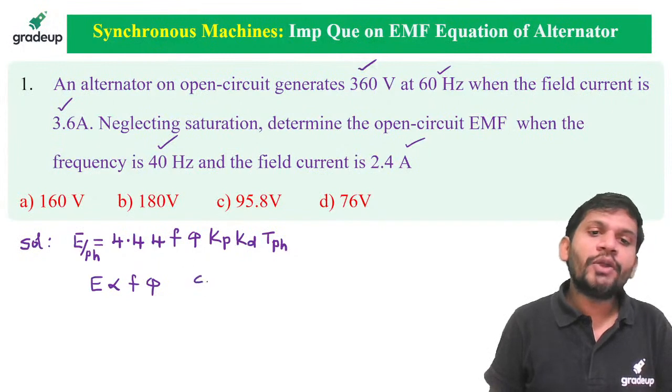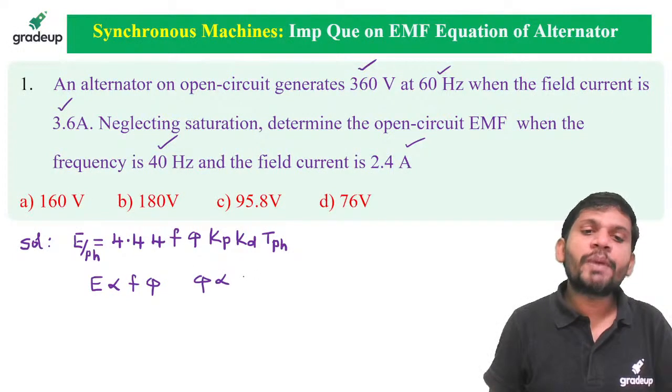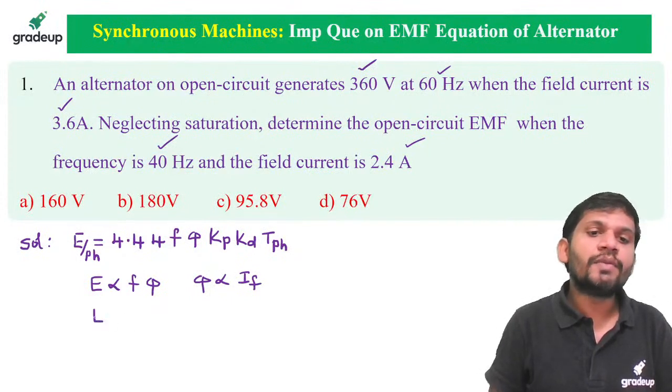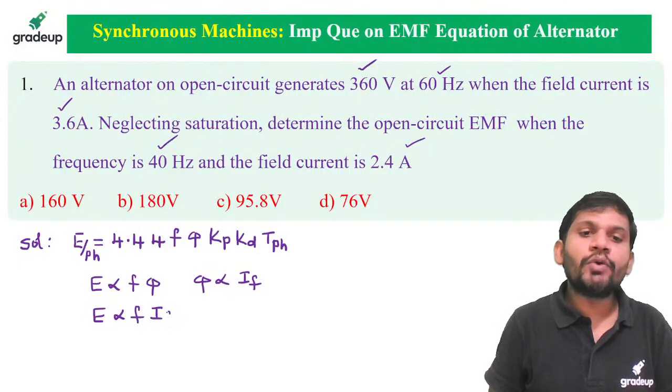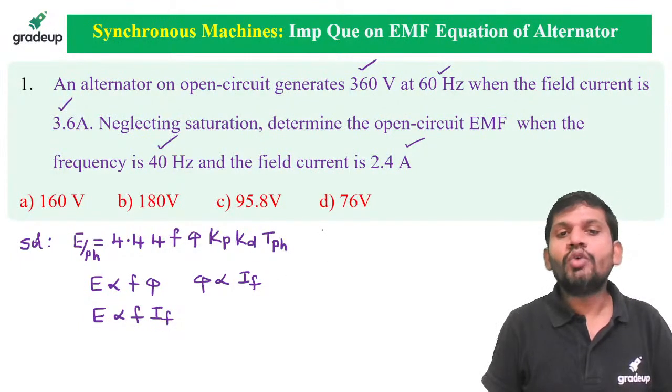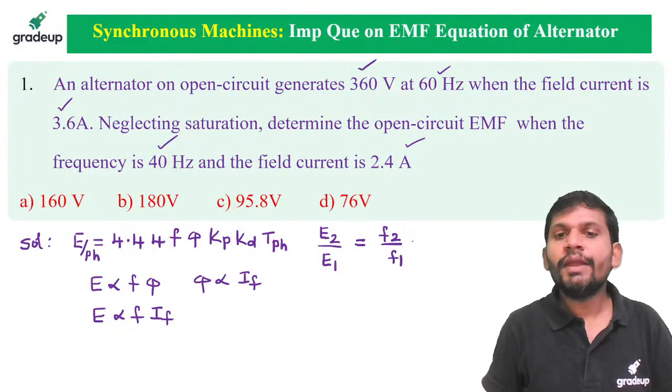But you know that flux is proportional to the field current, excitation. That is E is proportional to f into If. How to write students? E2 by E1 equal to F2 by F1 into IF2 by IF1.